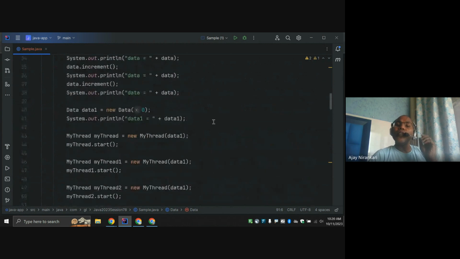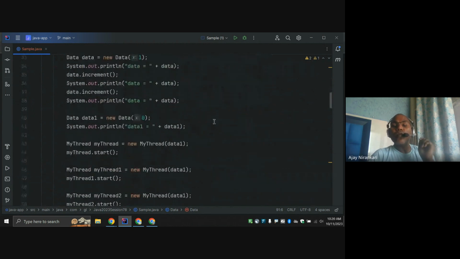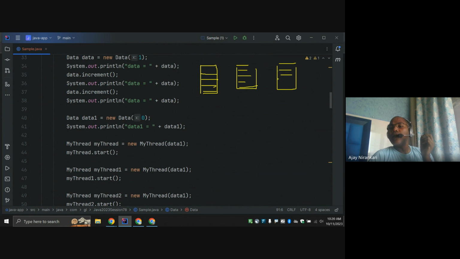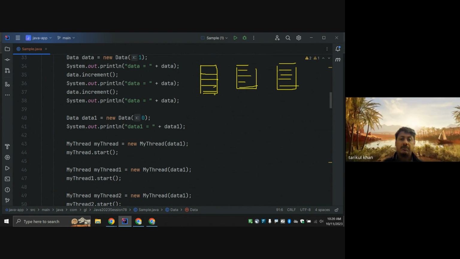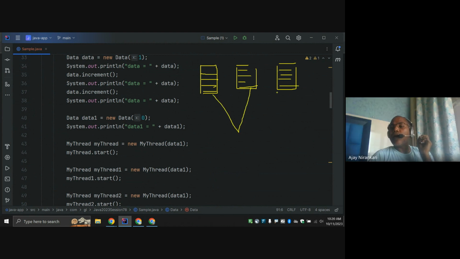So today we discussed one of the core problems of multi-threading: the shared object. In today's case we started thread one, thread two, and thread three. Each thread is incrementing by 100, but all three are incrementing the same data object.